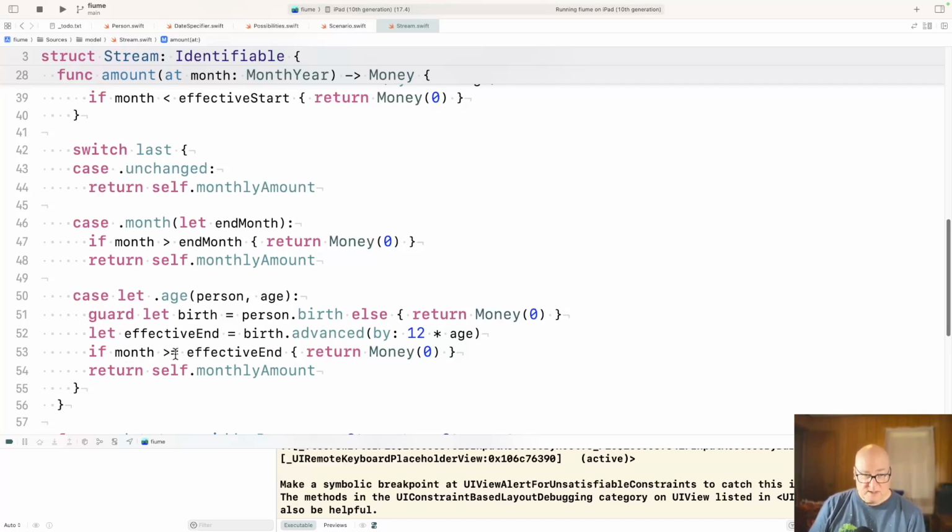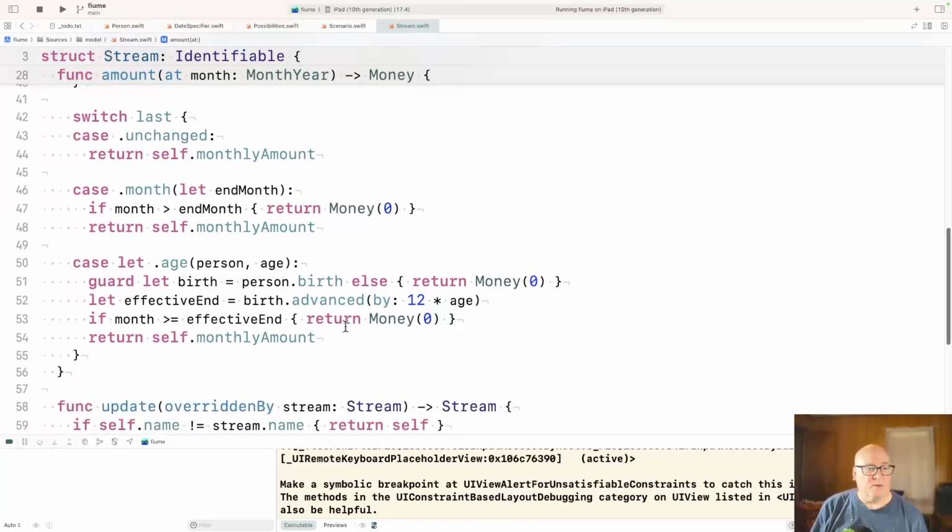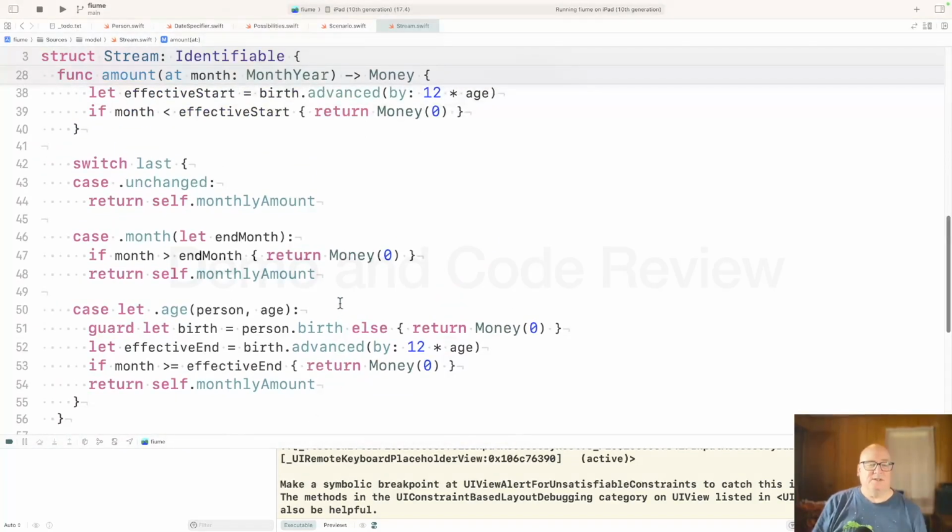Now this one, notice this is greater than or equal because this gives you the month they turned that age, and so as an end date, we're saying let's not count that month. I don't know, that may be a wrong decision, but we'll see how that feels.